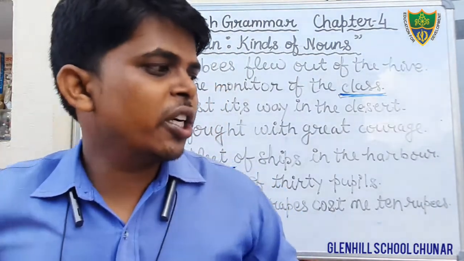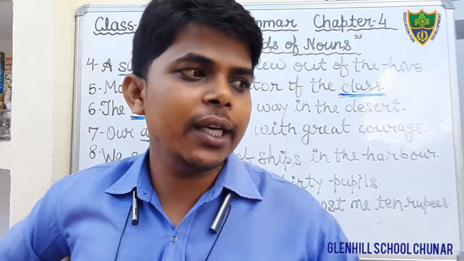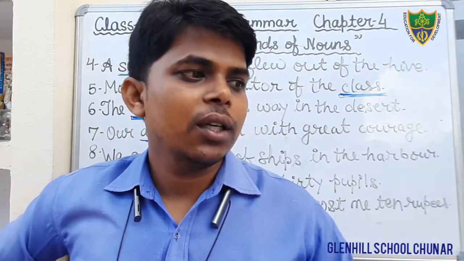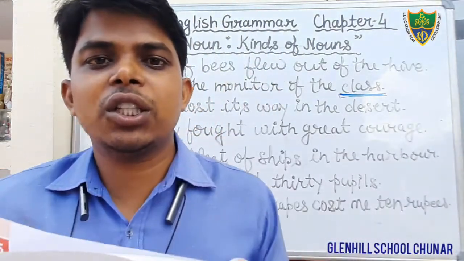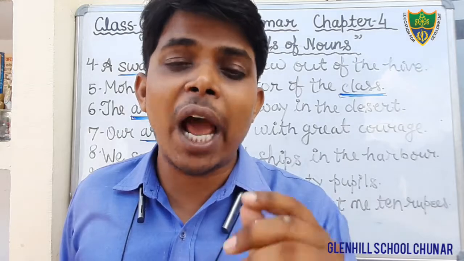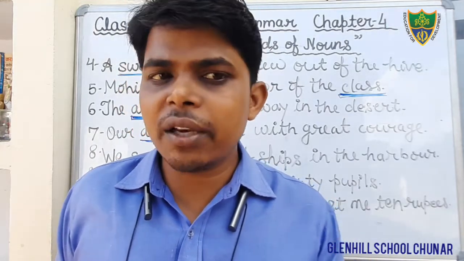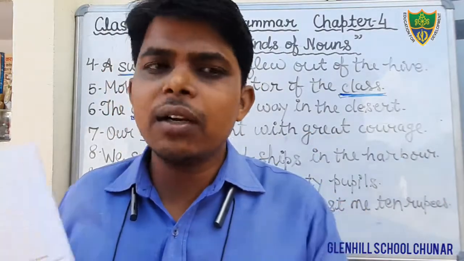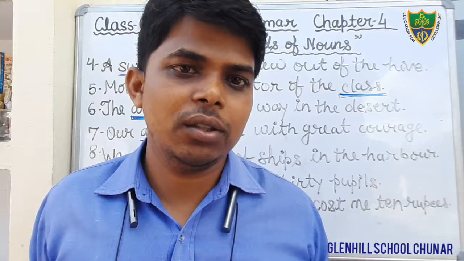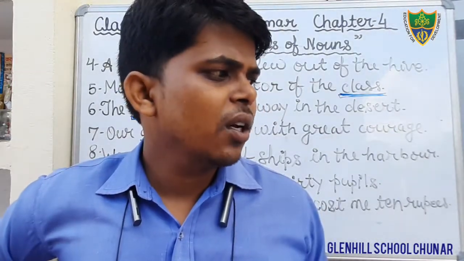And what is the question? Tick the most appropriate option from the following, choosing the correct types of noun in the colored word. In this question, you have to select the types of noun. Sentences are given there, and there are some words colored with blue.